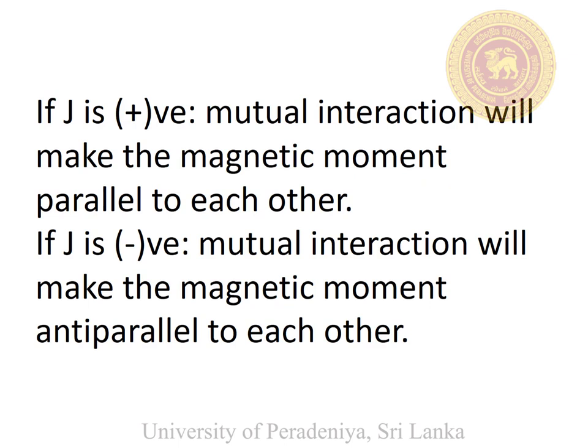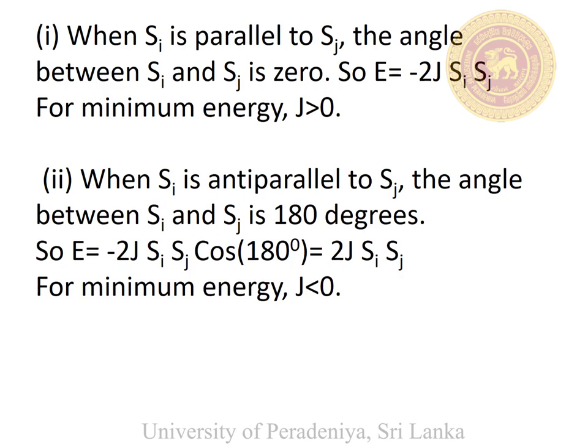When two spins are parallel, J is positive. When two spins are antiparallel, J is negative. Energy is minimum in an energetically favorable system. So J can be either positive or negative depending on the system, as given here.